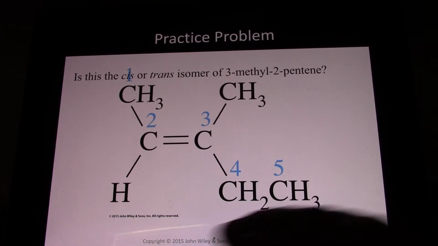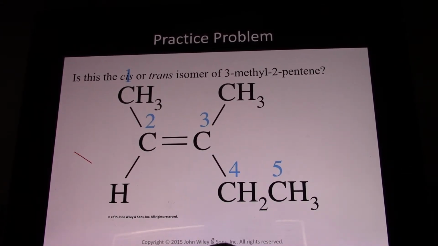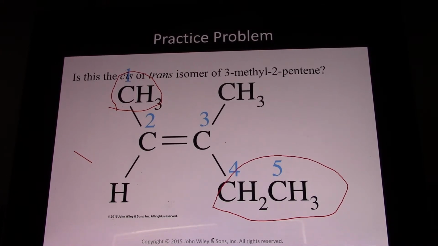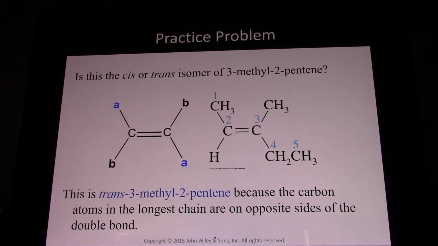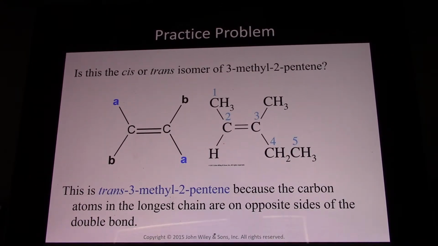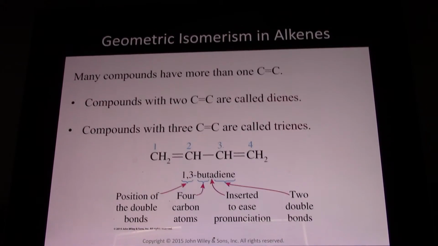So is this cis or trans? Well, here on this carbon, this is the bigger atom. Methyl is bigger than hydrogen. And here, ethyl is the bigger group. So let's look at carbon 3. We have an ethyl group attached to it, and that's bigger than methyl. So this is trans. So that is trans-2-methyl-1-pentene, because the two big groups attached to the carbons with double bonds are on opposite side of the double bond.